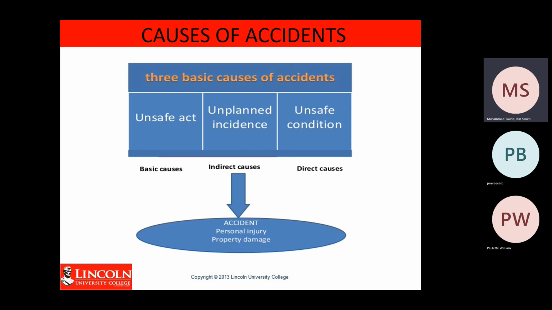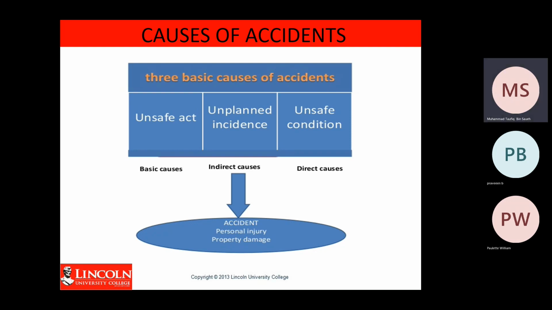So what is the reason an accident can happen? There are three basic causes of accidents. First is unsafe act, because the way the workers are working in the workplace is not safe. That's the first reason. The second one is unplanned incident.